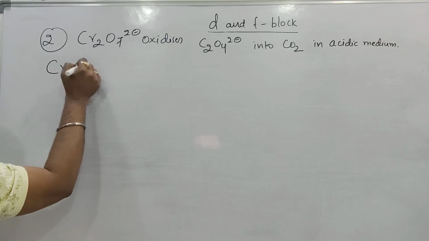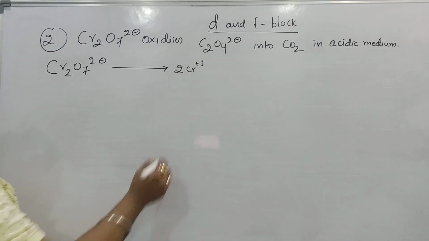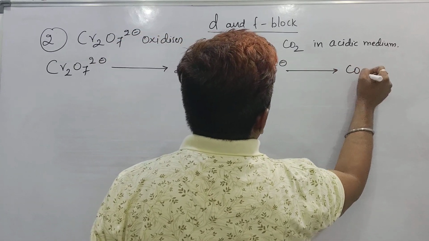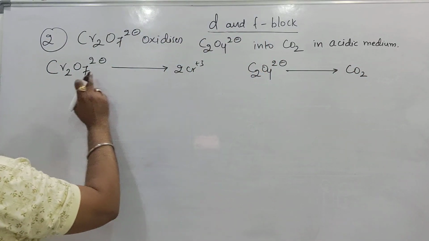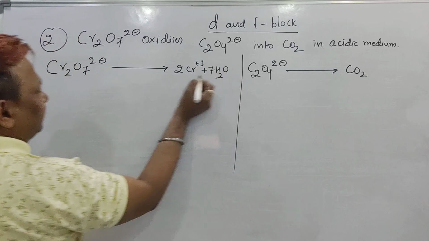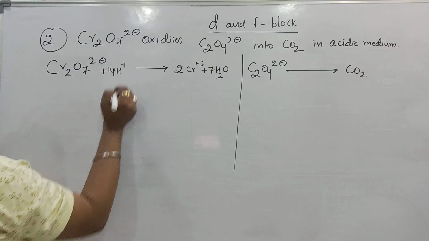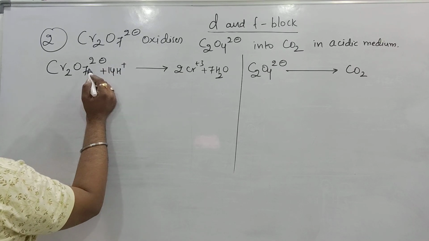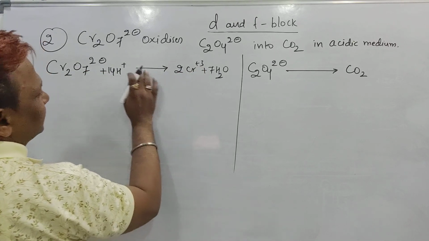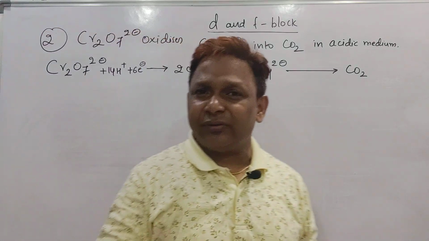What is that? Cr2O7 2 minus converted into 2Cr plus 3. But for oxalate, C2O4 2 minus ion converted into carbon dioxide. But our 2 chromium, 7 oxygen, so I should add the 7 water molecules because oxygen 7, hydrogen 14. I'll put here 14 H plus ion. Charges plus 14 minus 2, plus 12. Here plus 6. So to balance the charges, I should add 6 electrons.